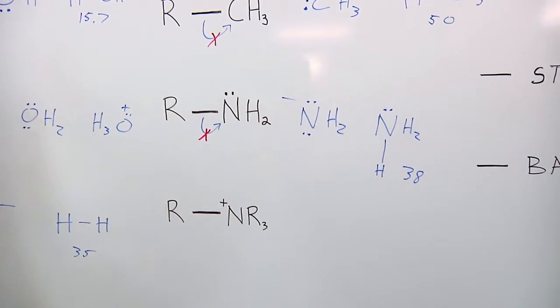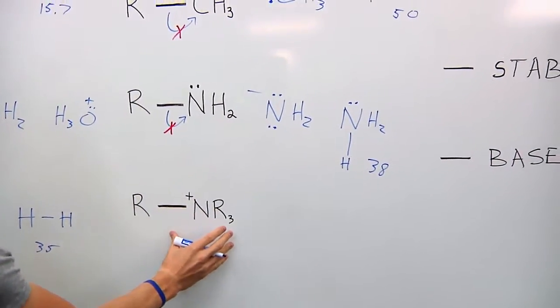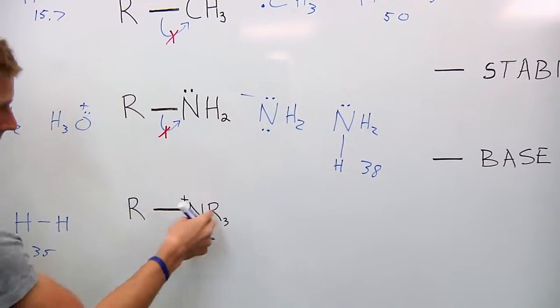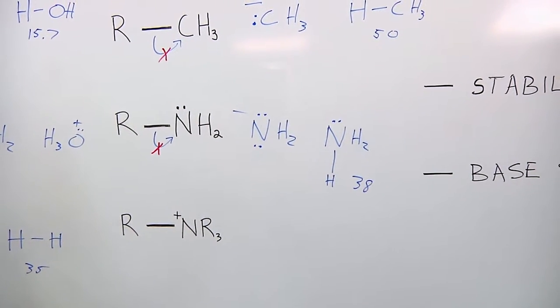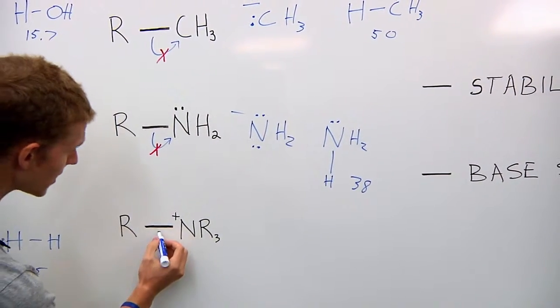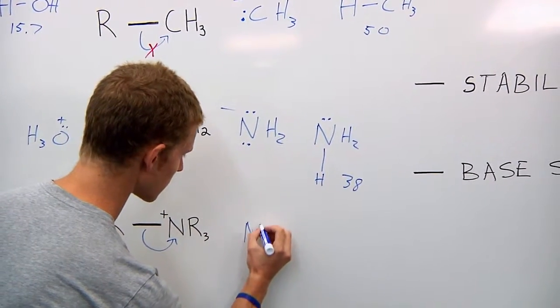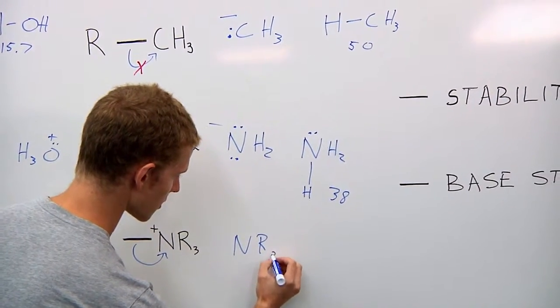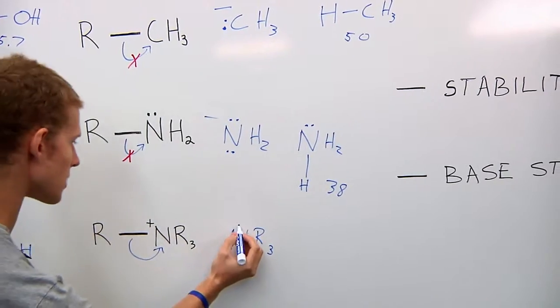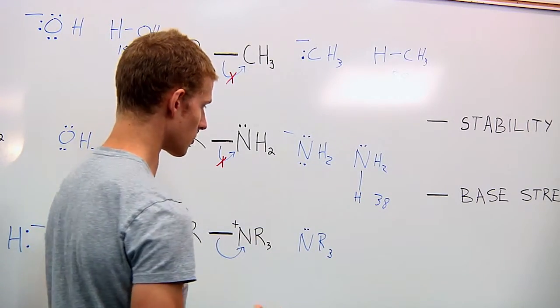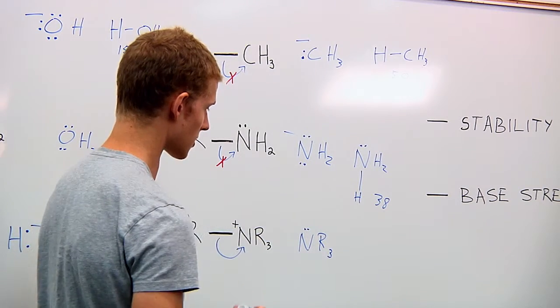Likewise, when we had the protonated alcohol earlier, if we start with a positive charge on the nitrogen, like if it has 3 R groups attached, when it leaves, it's going to be a neutral molecule, taking these electrons here. So it is going to be a good leaving group because this is not going to be a strong base.